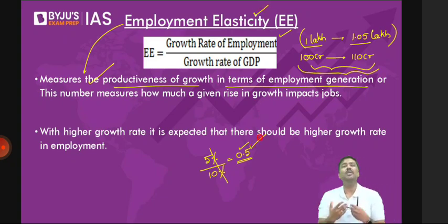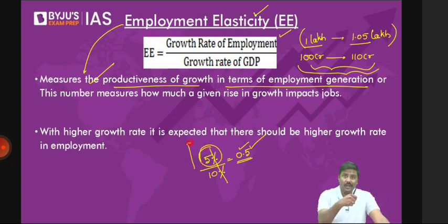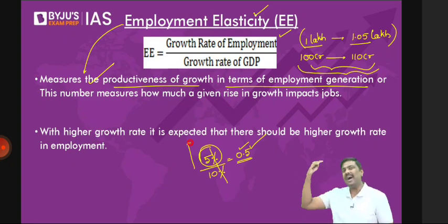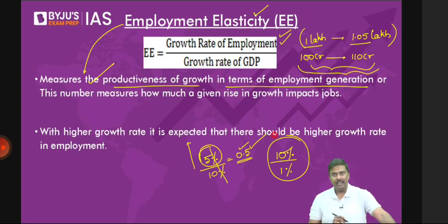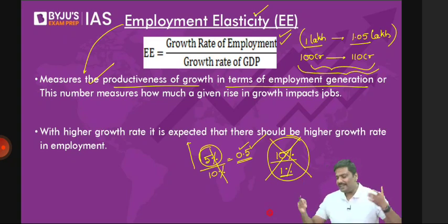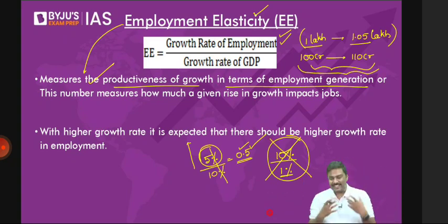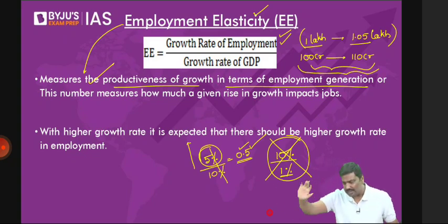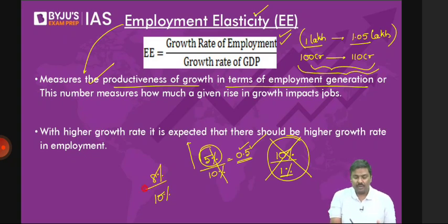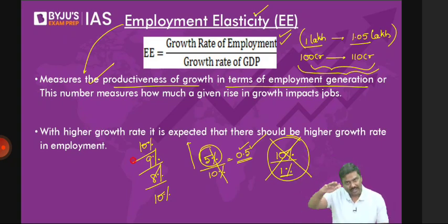Meaning what? How can you get a higher employment elasticity? Whatever the GDP, don't worry, it means the numerator should keep on increasing. Now, some of you use your CSAT knowledge and say, sir, I can also get high employment elasticity if employment growth rate is 10% and GDP growth rate is 1%. You tell me, is it possible? Is it possible that GDP growth rate is 1% and employment growth rate is 20%, 30%, 40%? Generally, it will not happen. Why? If the GDP is changing by a marginal number, how do you expect the economy to create 10% more jobs? Such a large growth in employment compared to GDP will never happen. But can I simply say that if GDP growth rate is 10%, 8% growth rate in employment is possible, 9% is possible, even 10% is possible. But you cannot expect 10% GDP growth rate with 100% rise in employment. That will not happen. Please remember this.